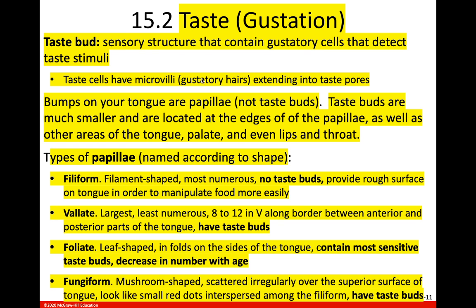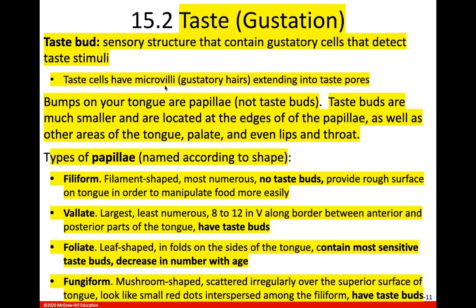These taste cells, these gustatory cells that are inside this taste bud, have little cilia. Well, they're not cilia. The olfactory hairs are cilia. These are not cilia. These are microvilli. Remember, cilia can move. Okay, microvilli don't move. They look a lot like cilia, but they don't move. We talked about these as being cell extensions back at the very beginning of the class.